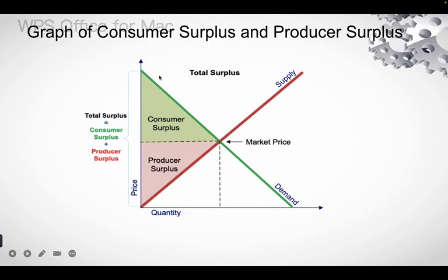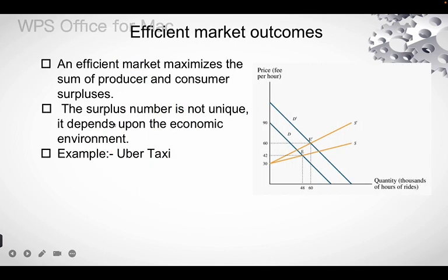From the graph it is shown that the area above the equilibrium point is the consumer surplus, and the area below it is the producer surplus, and the total of these is called the total surplus. What are efficient market outcomes? Efficient market outcomes maximize the sum of producer and consumer surplus.